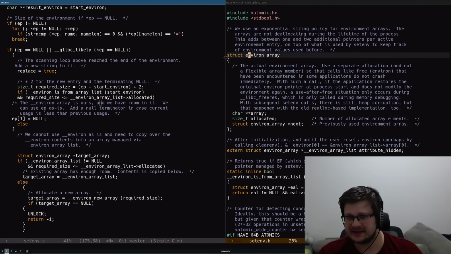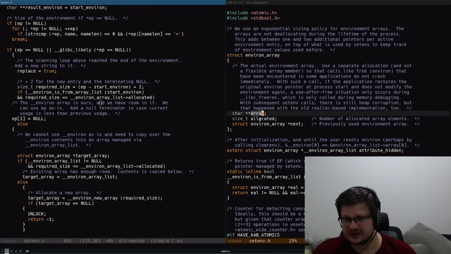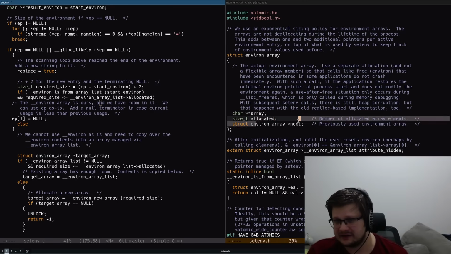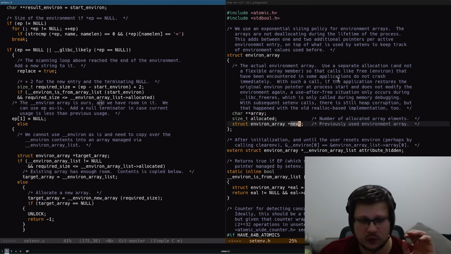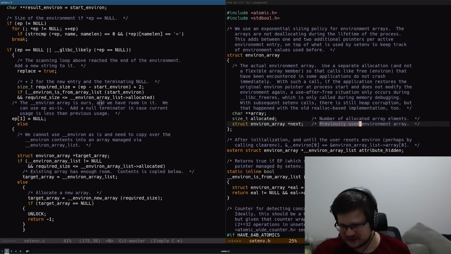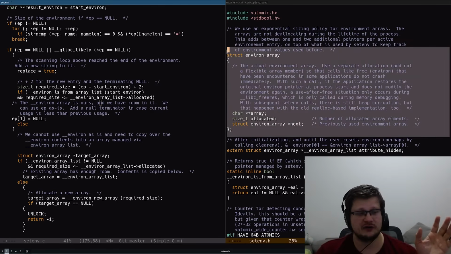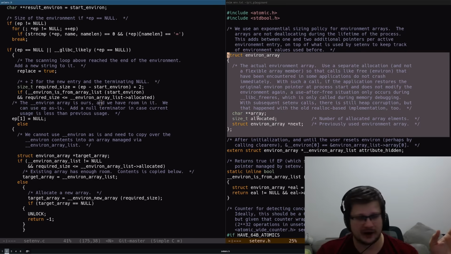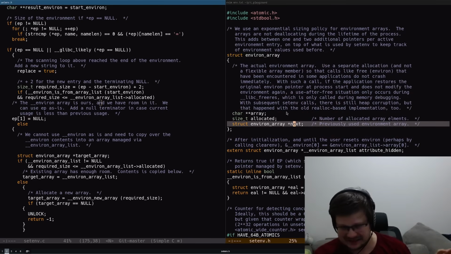Which is a struct that has a pointer to an actual array of envs. It has an amount of allocated entries, and then it has a pointer to the next environment array in the chain, which is named a little bit confusingly because it is actually a previously used environment array. So this is your dynamic array in C101. Well, it's like dynamic array plus linked list.